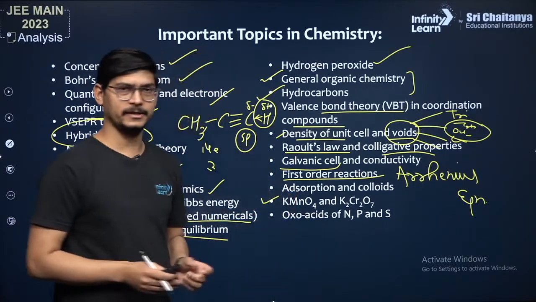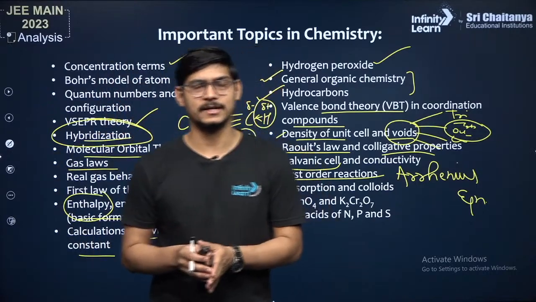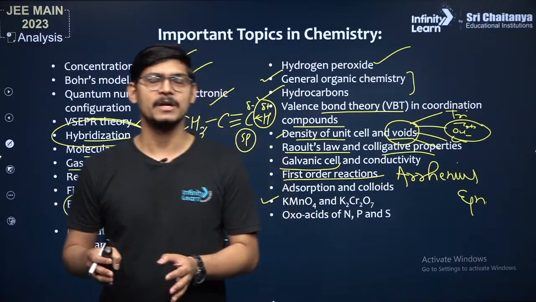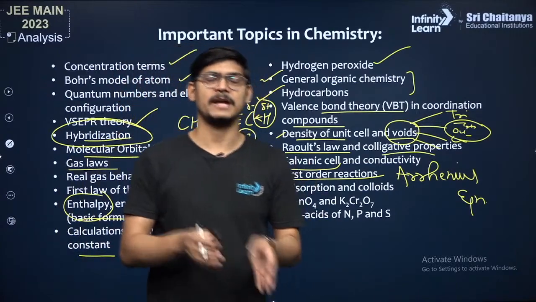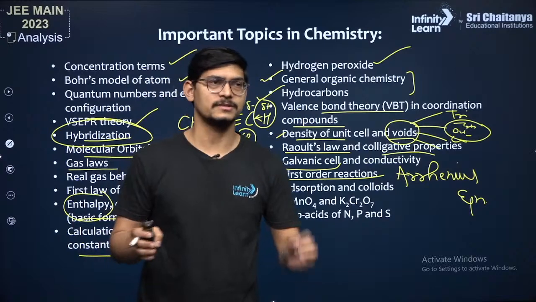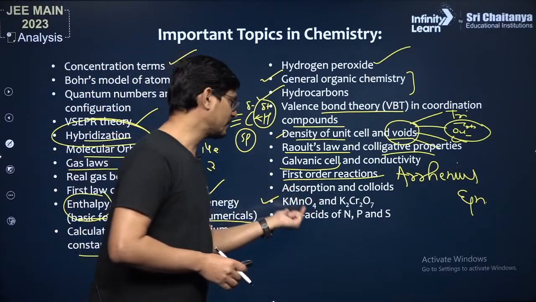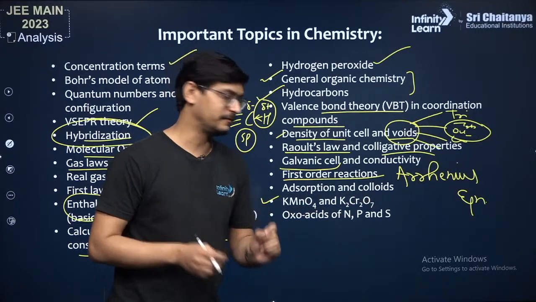कोई भी reaction उठा लेंगे, KMnO4 react करता है nitrite ion के साथ, what are the products, balance करो reaction को, oxidation number में कितना change हो रहा है, ठीक है, KMnO4 का amount इतना है तो nitrite का amount कितना होगा. All these questions they become a lot more easier if you know the reaction. So KMnO4 and potassium dichromate, please finish them first, right?